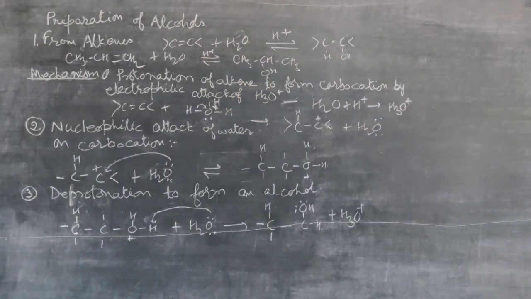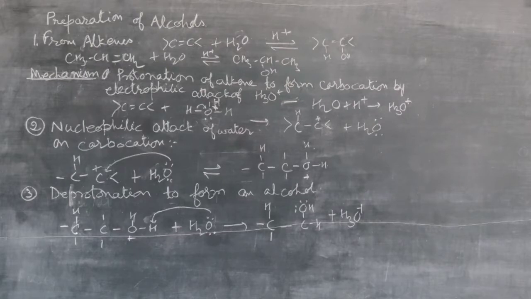Because you know there is a formation of primary, secondary and tertiary alcohol. So when the alkenes are symmetrical, like ethene, you will get ethanol. But when it is propene, you will get propan-2-ol, because the hydration will take place on the basis of Markovnikov's addition, as this is a type of addition reaction.